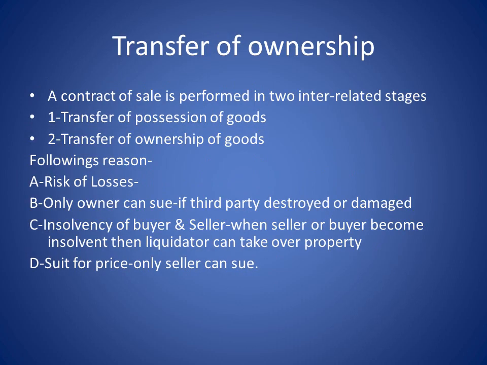Transfer of ownership. A contract of sale is performed in two interrelated stages. First is transfer of possession of goods and second is transfer of ownership of goods. The reasons: A. Risk of losses. B. Only the owner can sue if a third party destroyed or damaged the goods. C. Insolvency of buyer and seller. When the seller or buyer becomes insolvent, then the liquidator can take over the property. D. Suit for price. Only the seller can sue.